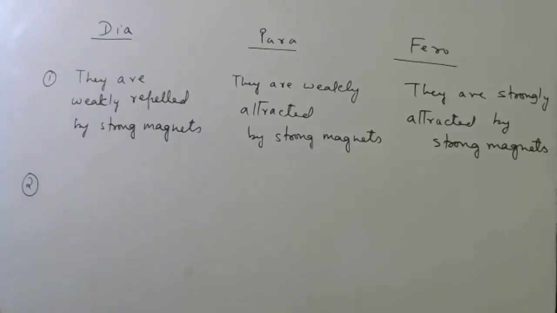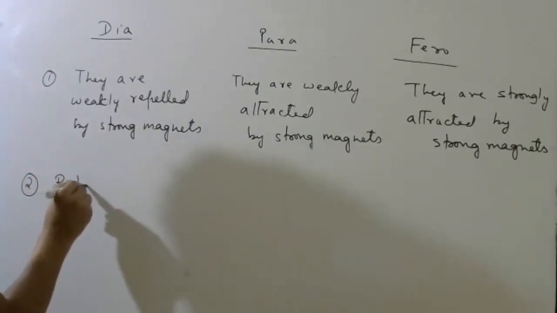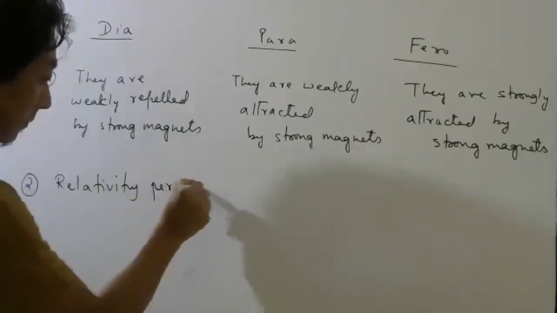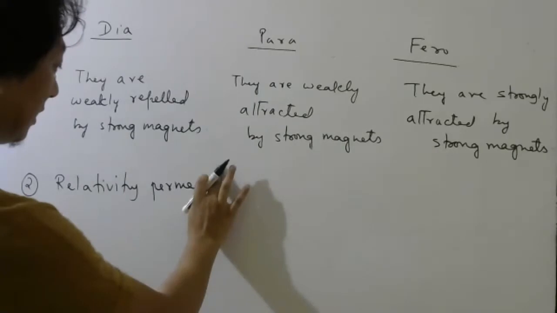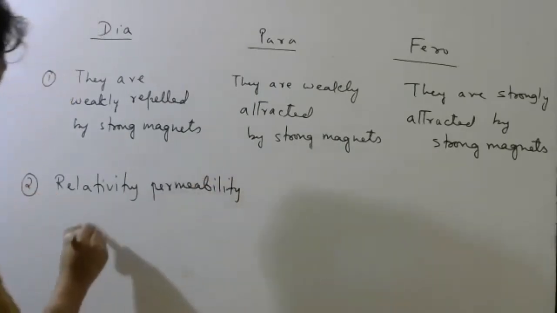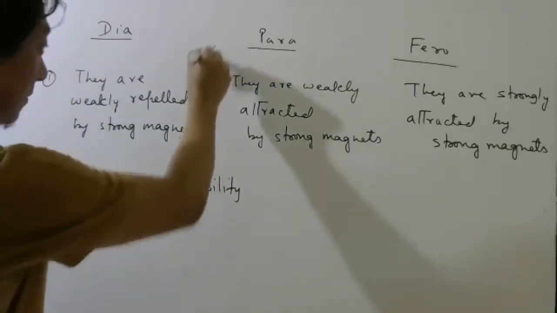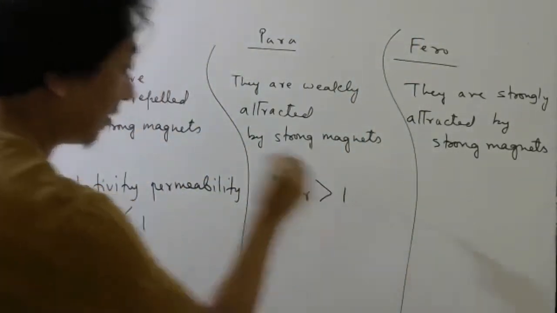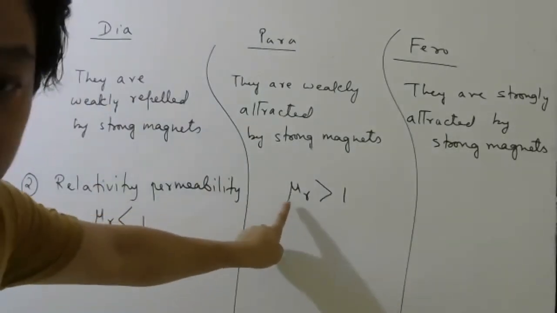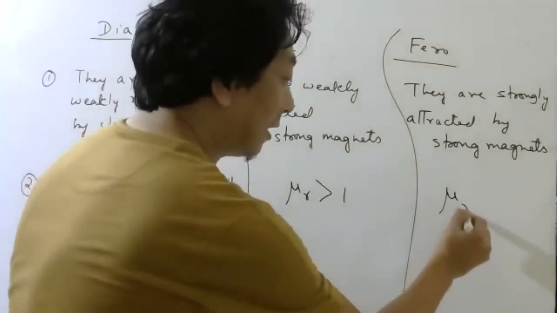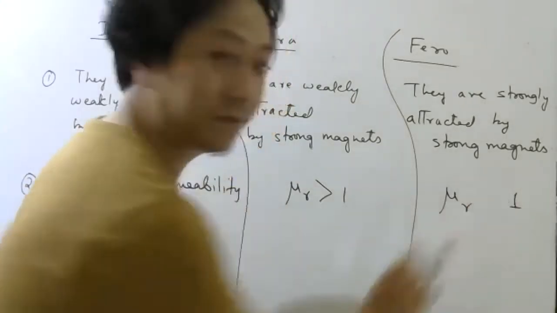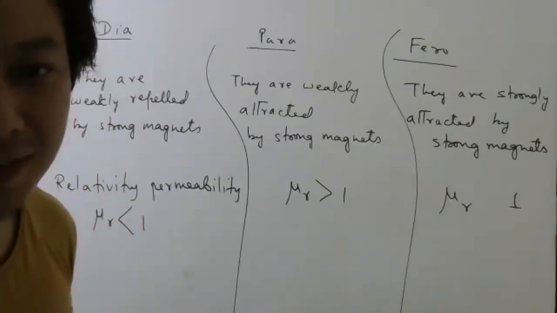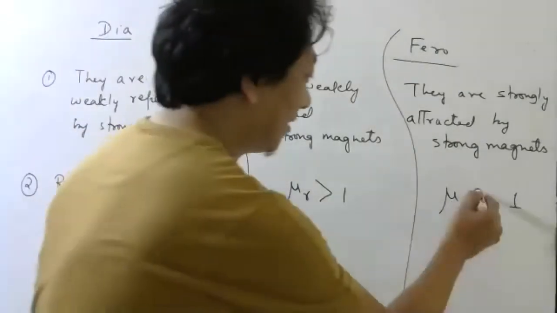With spelling, you have to write with spelling, okay? Relative permeability, mu R is less than 1. Here what you should write? I will write greater than 1. Okay, but in exam, please write the name. Can anyone tell me here what symbol I should write? Less than 1, equal to 1, greater than 1.